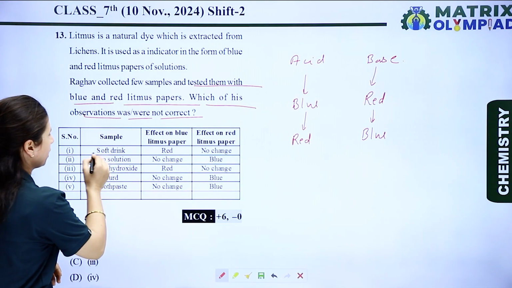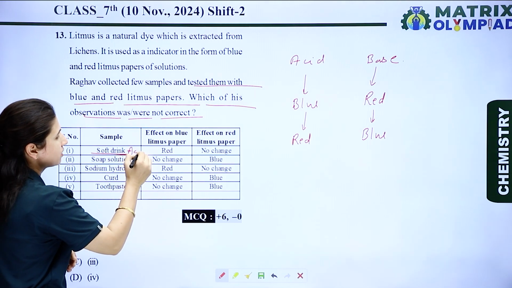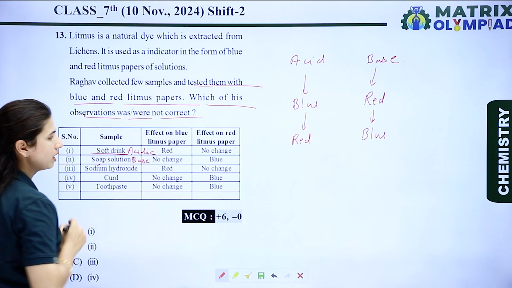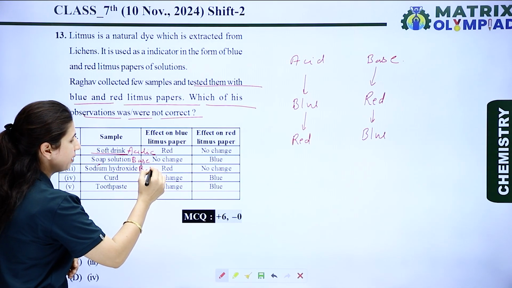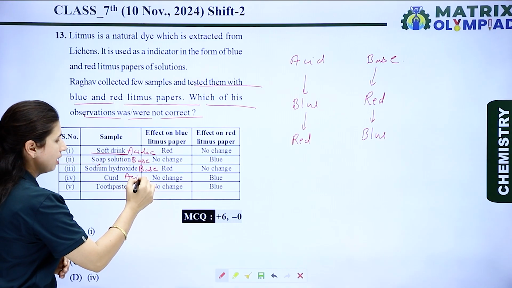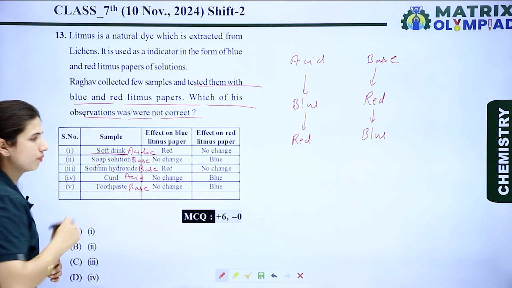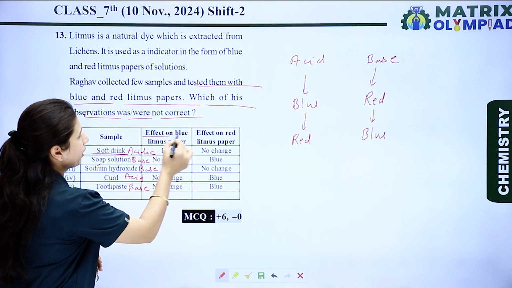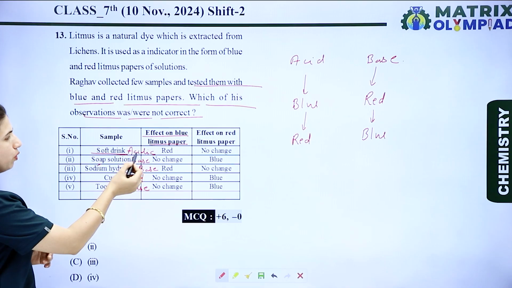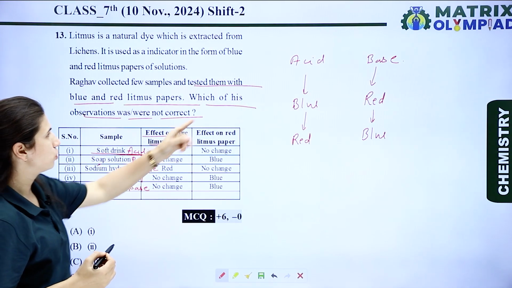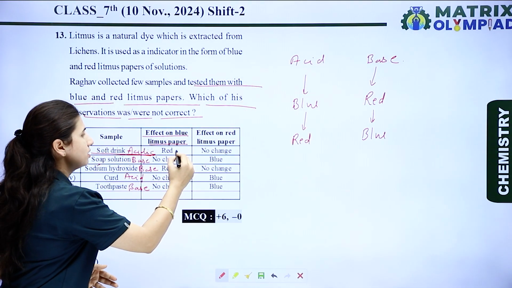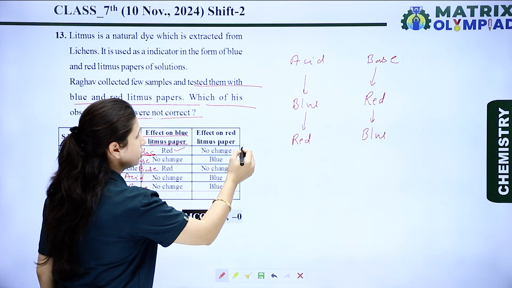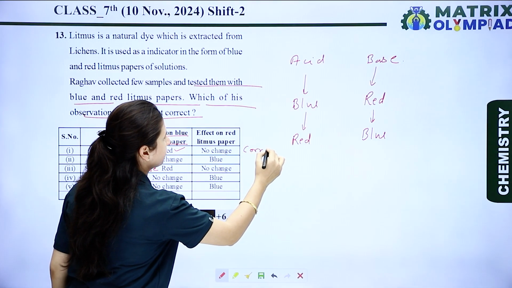If we're talking about the soft drink, we know that the soft drink is acidic in nature. The soap solution is basic in nature. Sodium hydroxide is also a base. Curd is acid and toothpaste is base. Now let's see the next portion, the effect on blue litmus paper. If acid is present, blue litmus becomes red, which means this is right. Next is the effect on red litmus paper. No change means it is a correct statement.